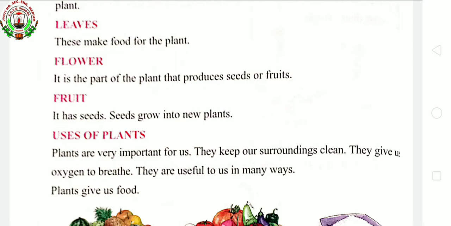Plants are very important for us. They keep our surroundings clean.